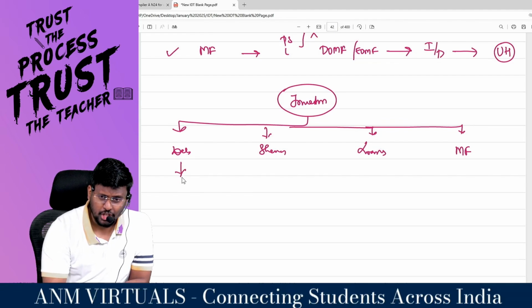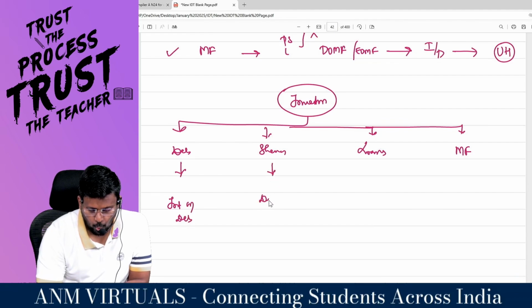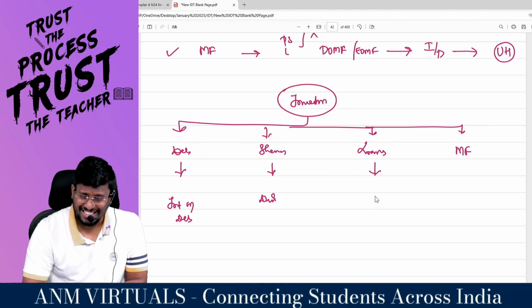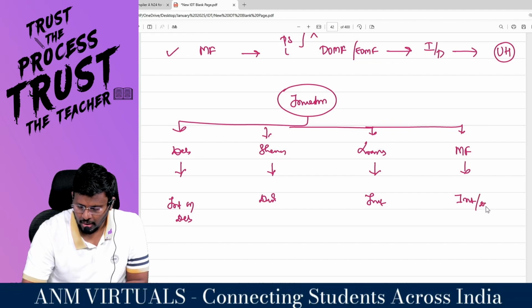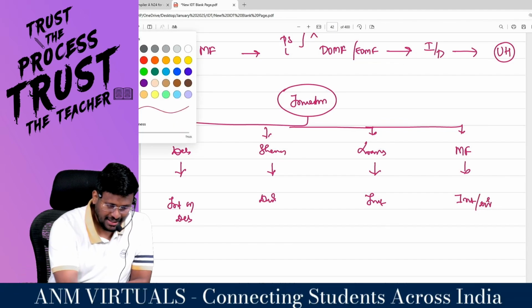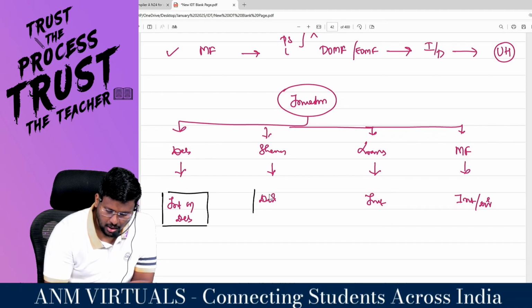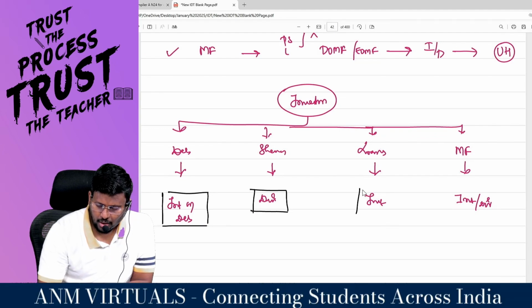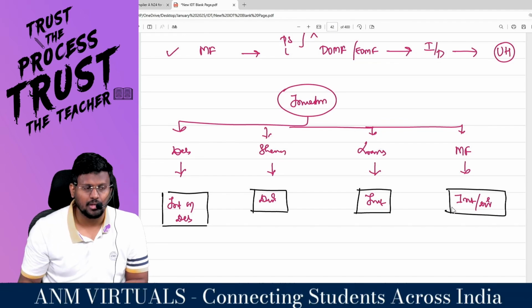For debenture, what is the return? Interest on debenture. For shares, what is the return? Dividend. For loan, what is the return? Interest. For mutual fund, what is the return? Interest or dividend. So these are the returns. Are you all really with me?